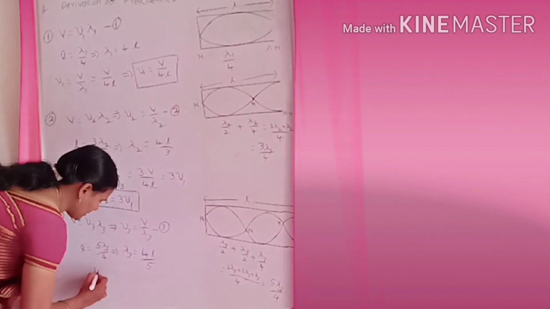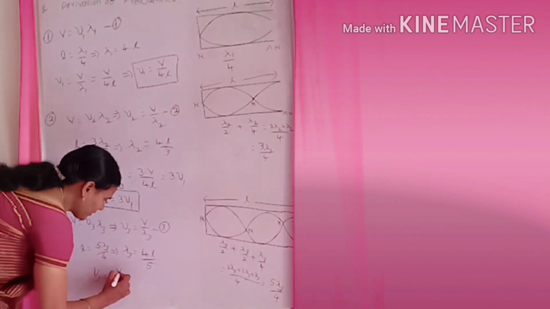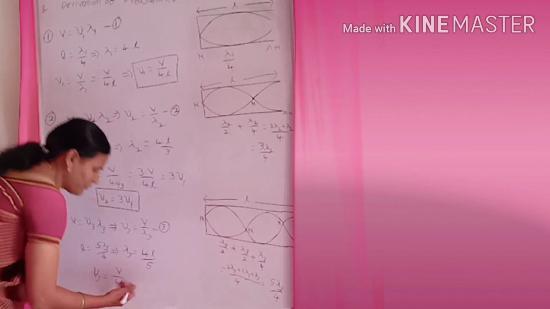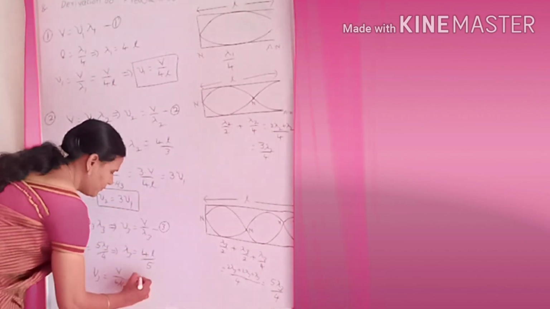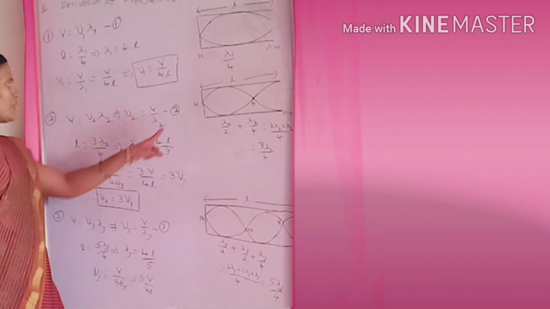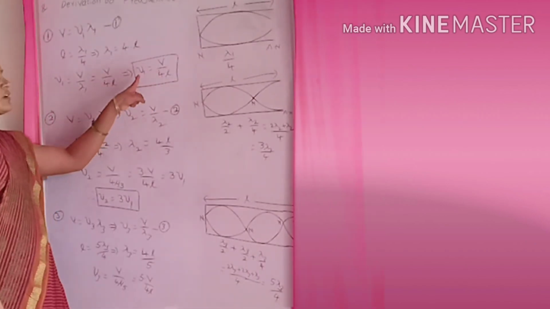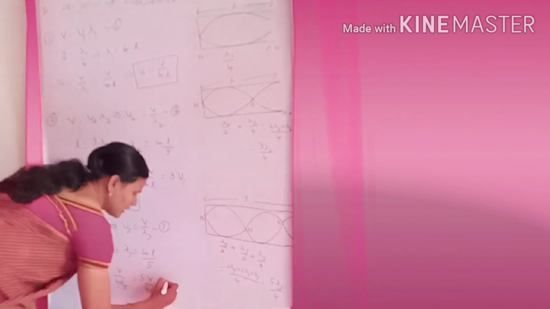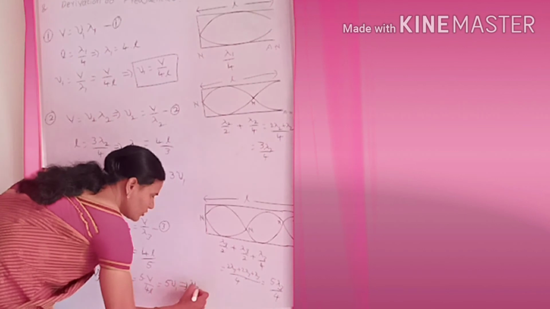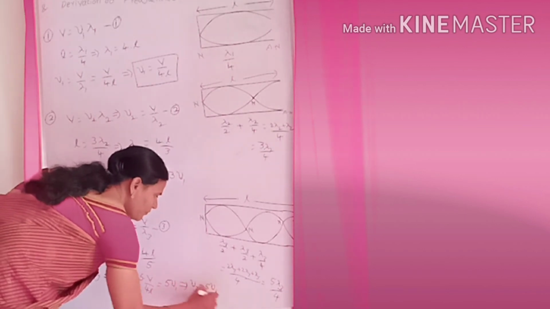Then nu 3 is equal to V by 4L by 5. 5 comes to the upside, so 5 into V by 4L. Here V by 4L is equal to nu 1, so we write 5 into nu 1. So it means nu 3 is equal to 5 into nu 1.